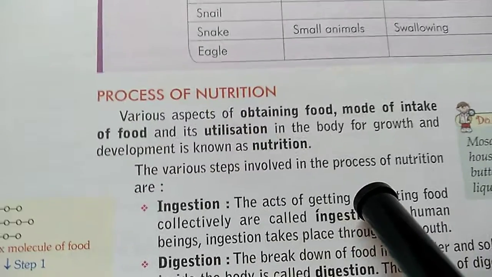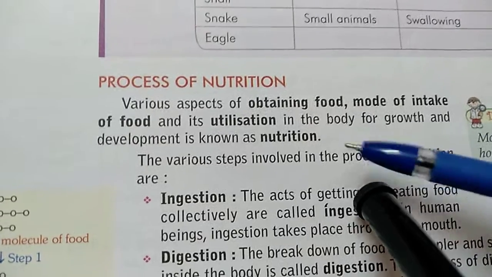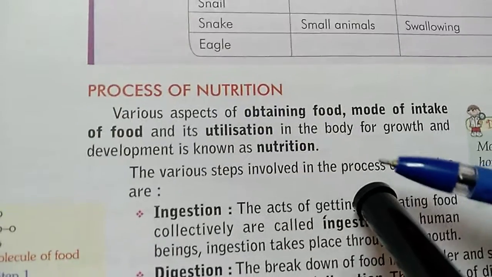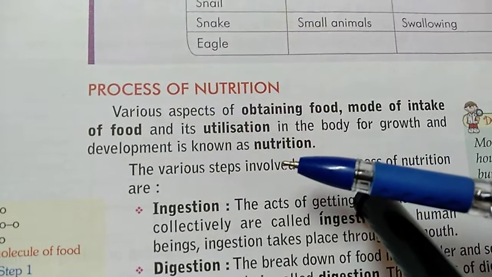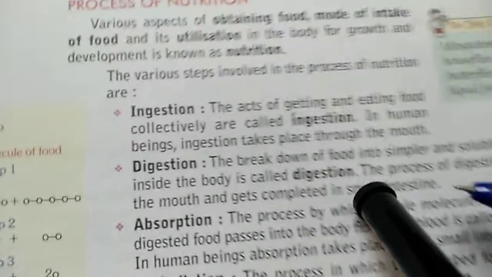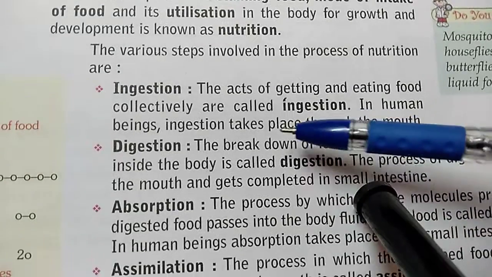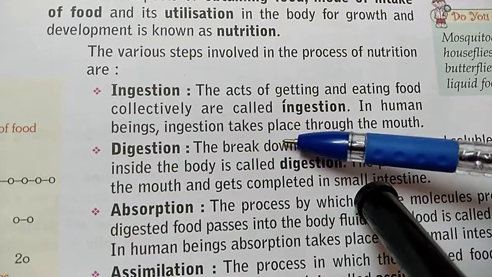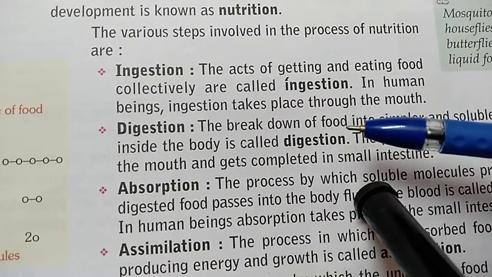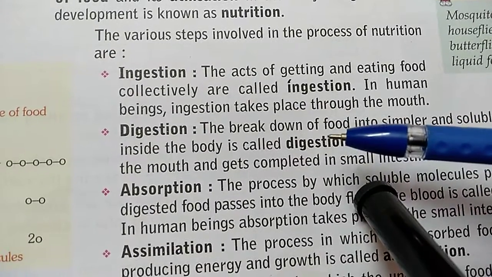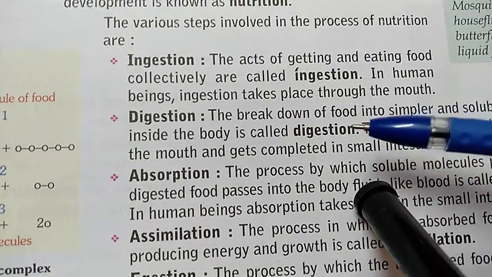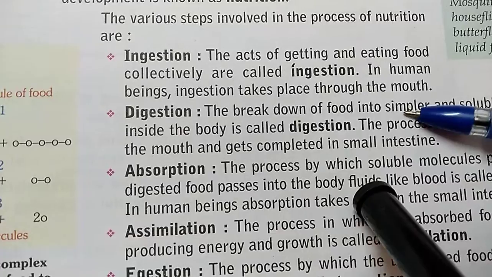What is nutrition? Whatever food we get, the way in which we take or eat it, and its utilization by the body is known as nutrition. Now the steps involved in nutrition: the first one is called ingestion, meaning the act of getting and eating food. How do we get it and how do we eat it, this process is called ingestion. And in human beings, this process is done by mouth.